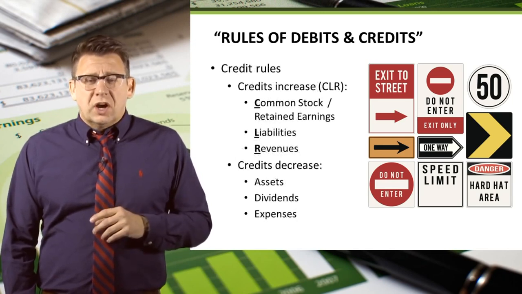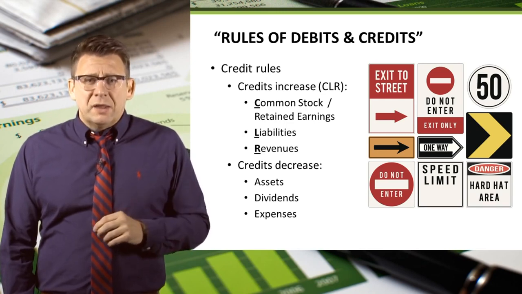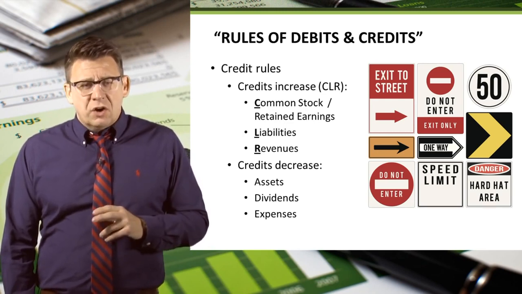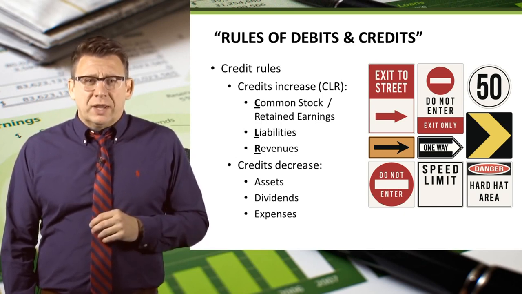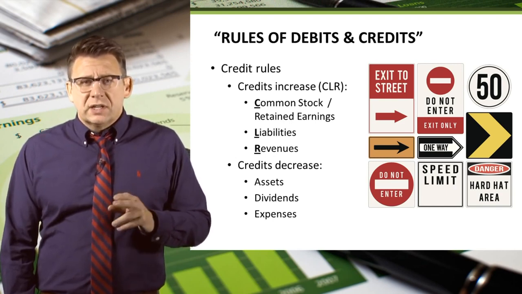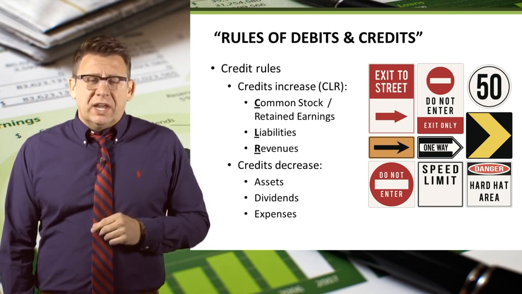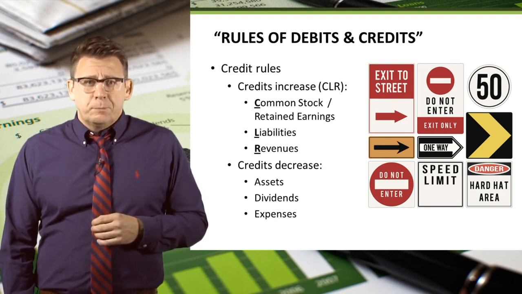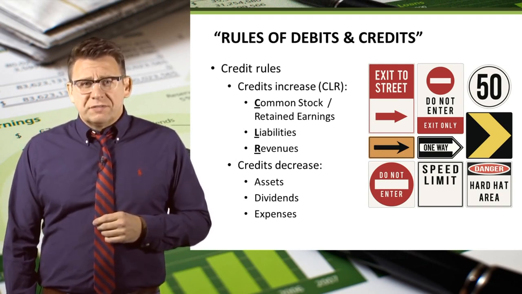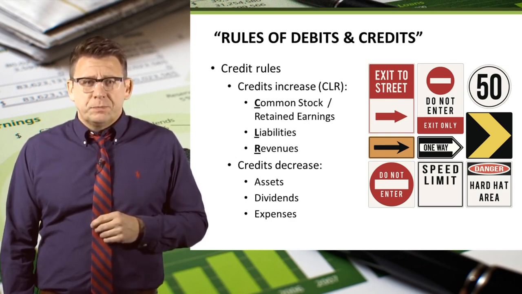The credit rules are as follows. Common stock and retained earnings, liabilities, and revenues are increased by credits. I remember this with the acronym CLEAR. Credits increase CLEAR. The normal balance of common stock and retained earnings, liabilities, and revenues are credit balances. When we follow the rules of debits and credits, the accounting equation always remains in balance.